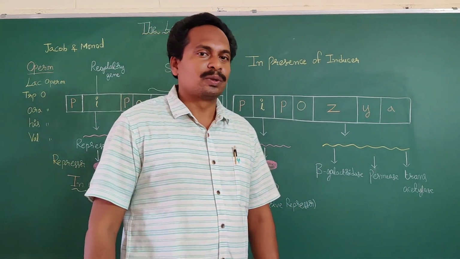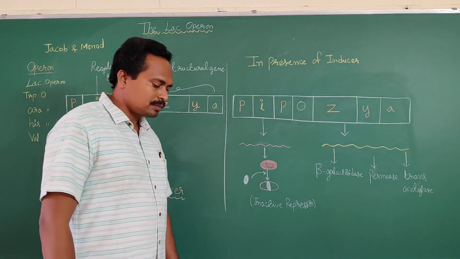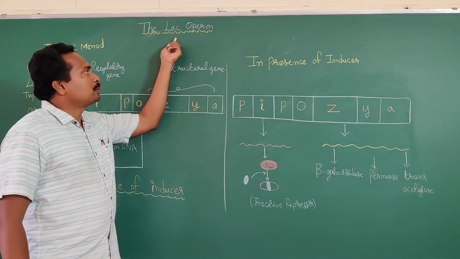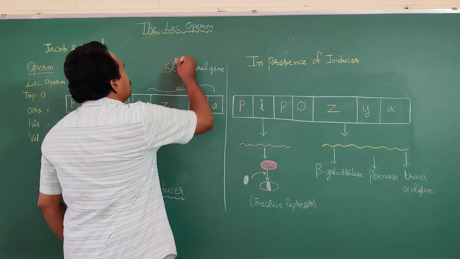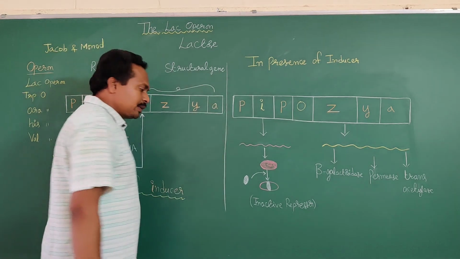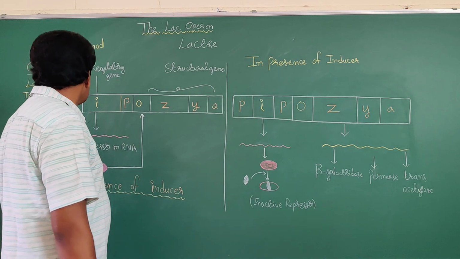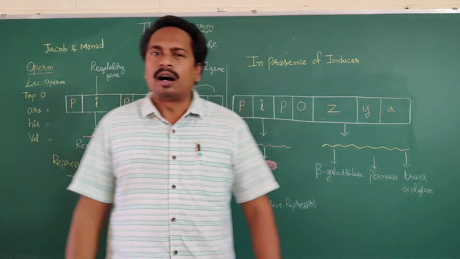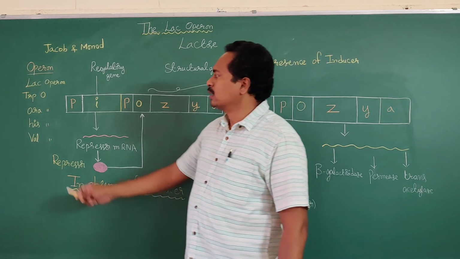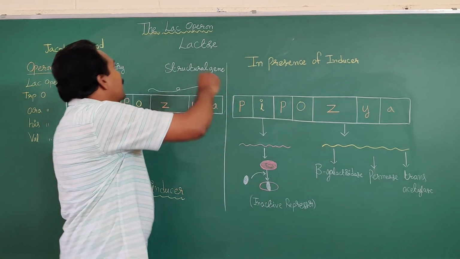Today I am going to teach you about the Lac-Operon concept. The Lac-Operon. Here, lac represents lactose. Lactose is one of the nutrient mediums. Lactose, tryptophan, arabinose, histidine, valine, all these are nutrient mediums. Lac-Operon.